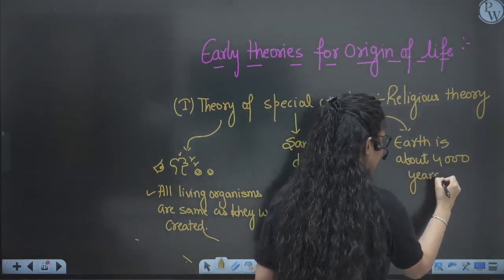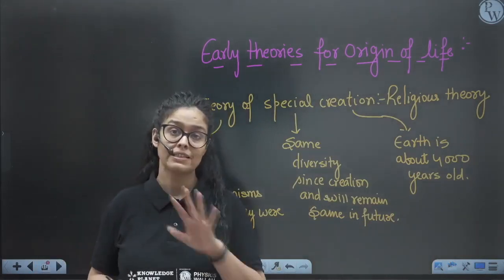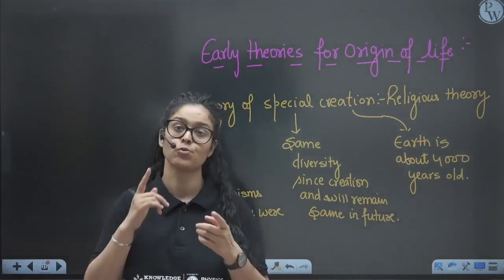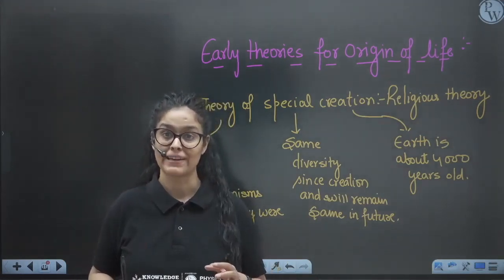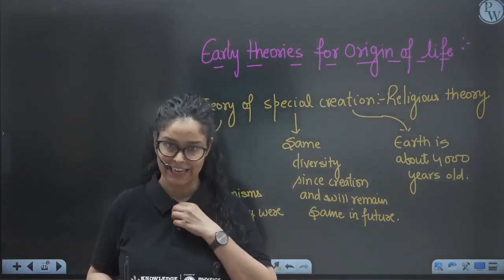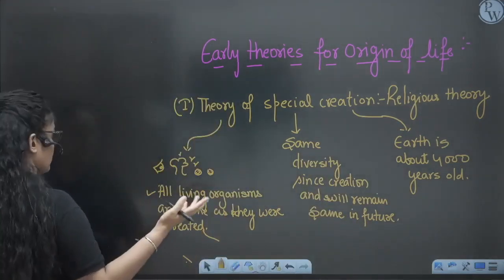So it's very recent. It's not so old, right? But all these things are not correct. It was challenged by Charles Darwin's natural selection, which we'll see in the natural selection part, right? Obviously these kinds of theories were challenged by some modern theories.